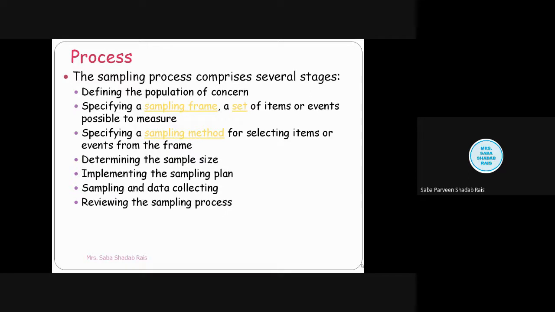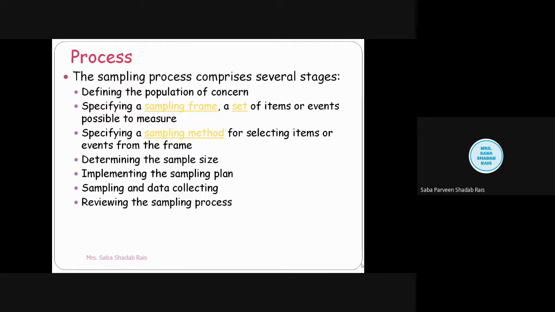Then after that, you will be setting the item or event which is possible to measure. At that time you will be giving the amount of the diet to the babies, and thereafter you will be counting the event or whatever is possible to measure. Then we will be specifying a sampling method.